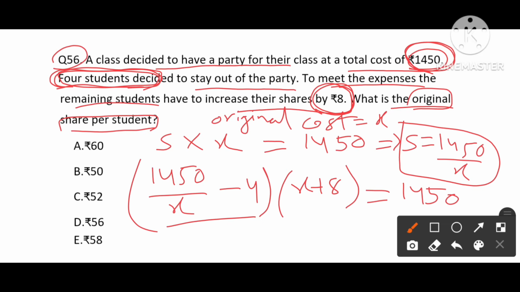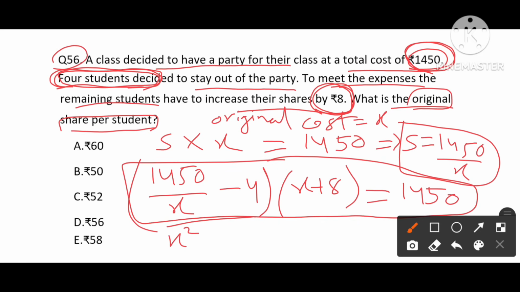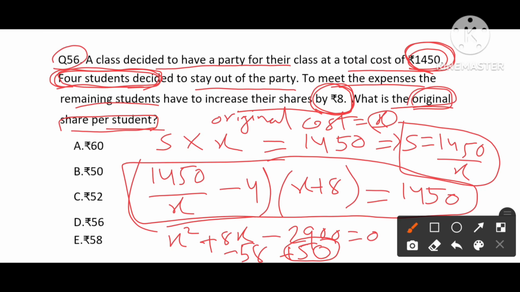So by solving this equation, we get a quadratic equation which is x square plus 8x minus 2900 equals to 0. The roots for this quadratic equation are minus 58 and plus 50. So we need to take the positive value which is plus 50. So answer will be x value which is 50. The question asked is original share per student which is nothing but x. So x value we got is 50. Option B is the answer for this question.